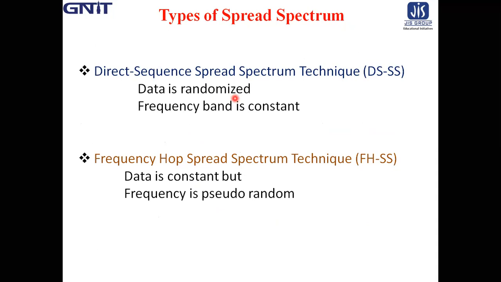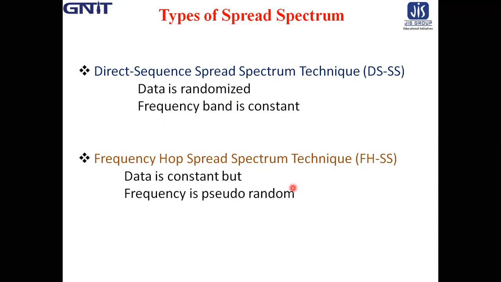There are typically two types of spread spectrum. One is called direct sequence spread spectrum, and another is called frequency hop spread spectrum.